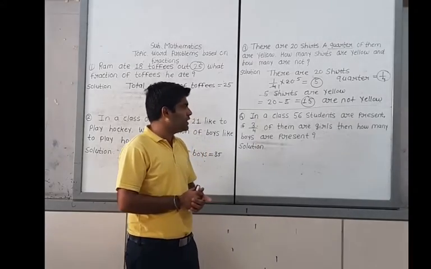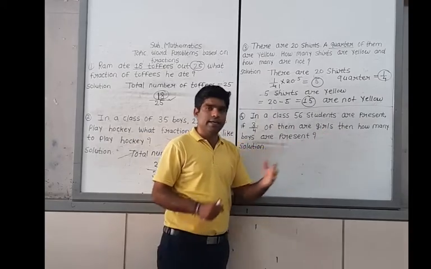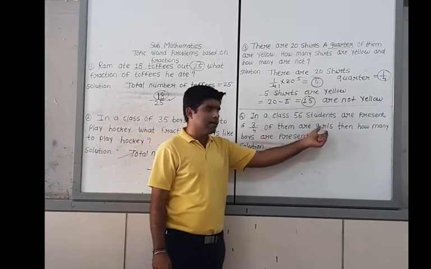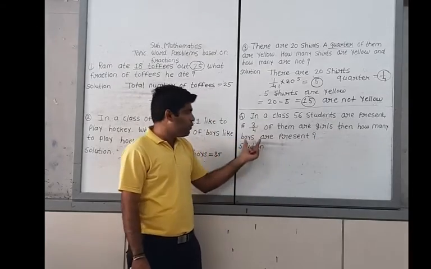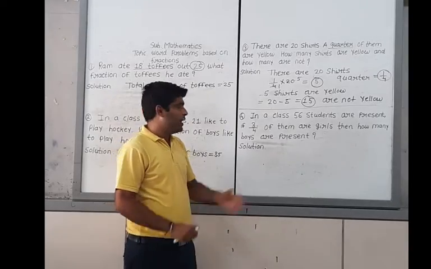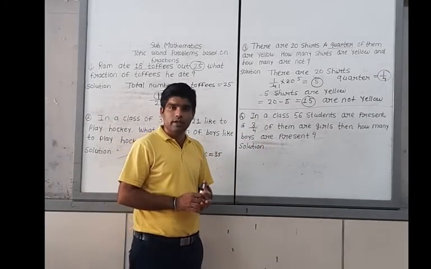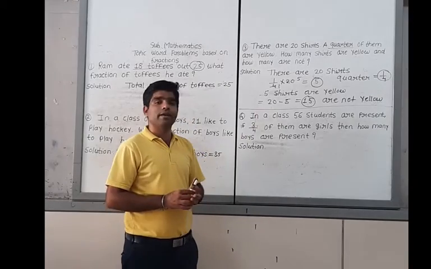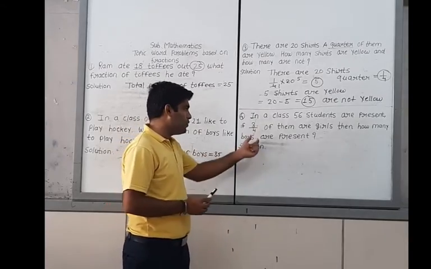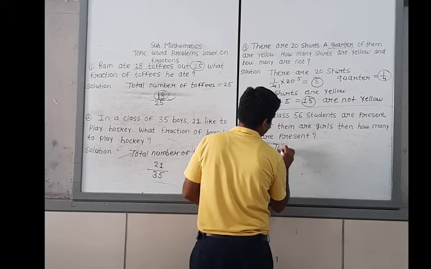Example number 4. In a class, 56 students are present. If 3/4 of them are girls, how many boys are present? Now see the word problem: in a class there are 56 students. The total number of students is given to you. 56 are present, and 3/4 of them are girls. First of all, we have to write down the total number of students.